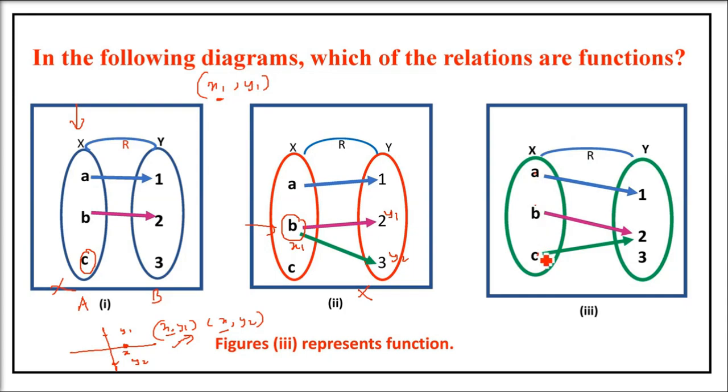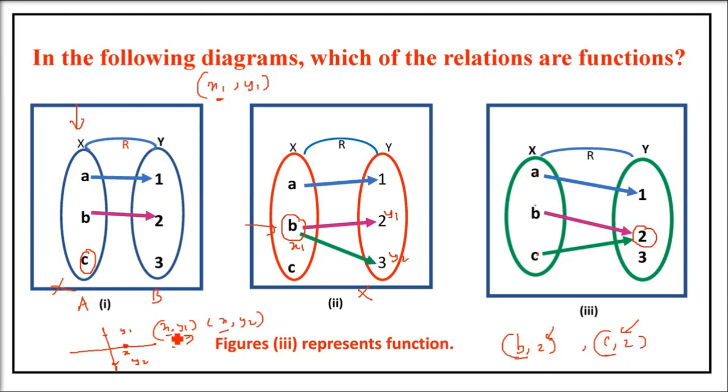Third one, see a, b, c, they are mapped, and b and c are mapped to a single value. That is not a problem. Two x values can have a single y value. What I am trying to suggest is, if in the third one I write b2, c2, we have no problem with 2 because we don't even worry about the second set.